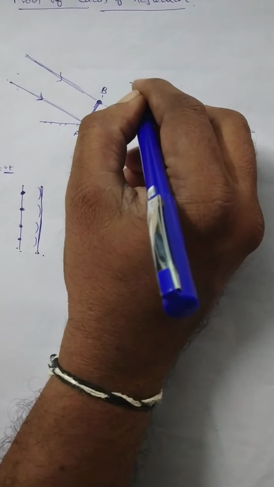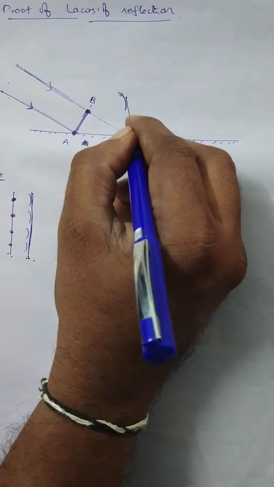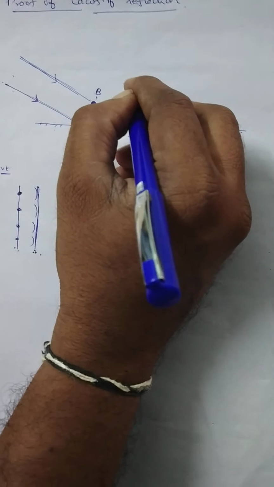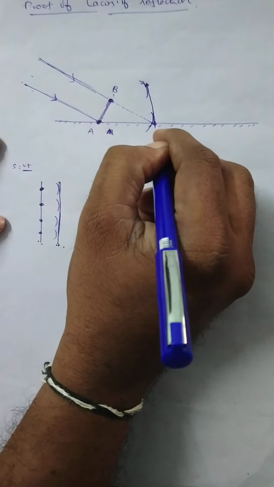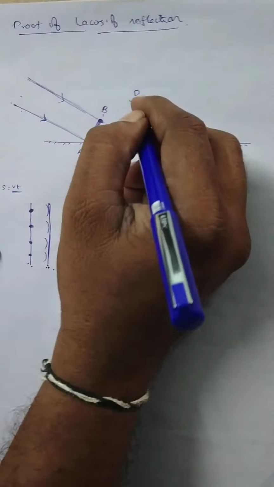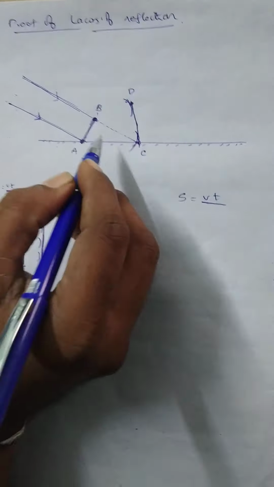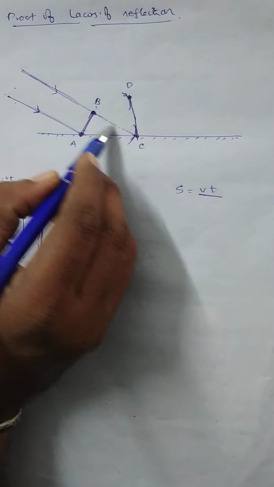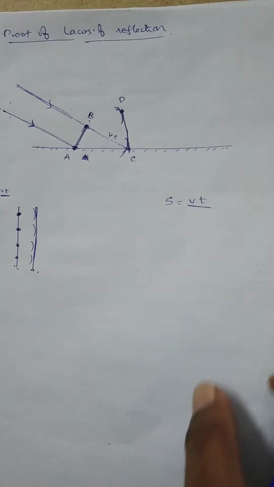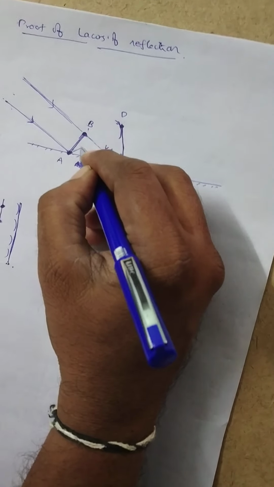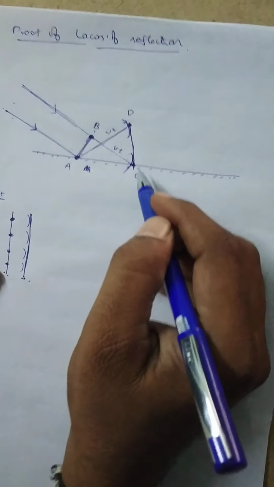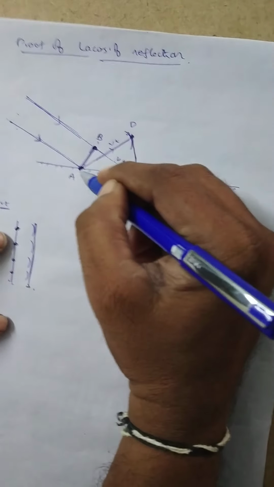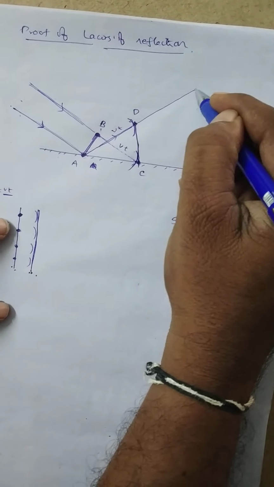Now here, a common tangent is drawn. This is the common tangent on both the wavefronts. It indicates the new wavefront after a time of t seconds. This is C and this is D, so CD is the new wavefront. BC is the distance traveled, the circular arc which is equivalent to V into t. In the same time, the light from A also travels like this; the radius is also equivalent to V into t. Therefore, this light ray will be reflected from A and move along this direction. This is called the reflected light ray.